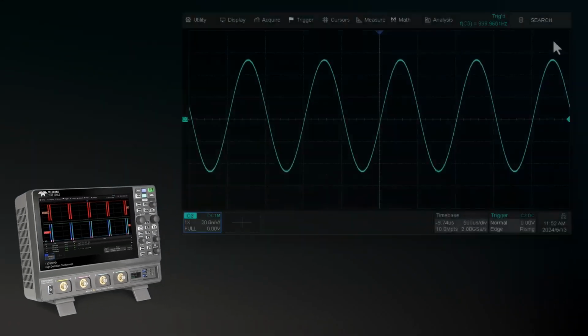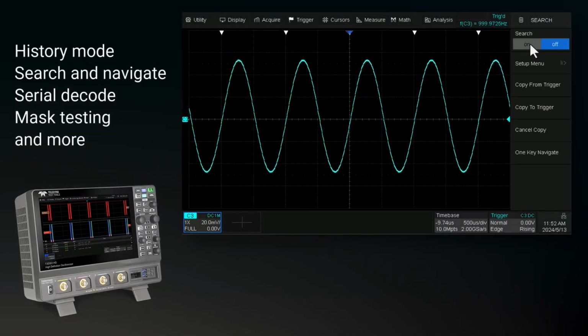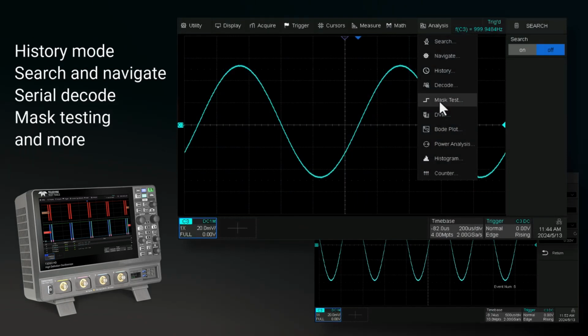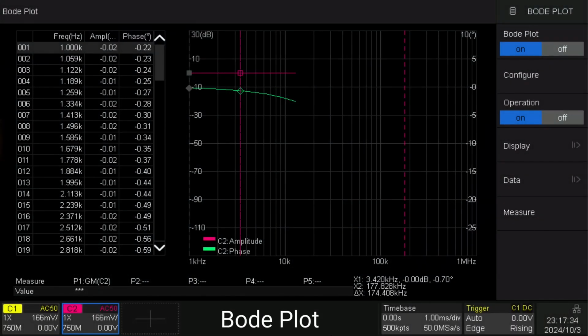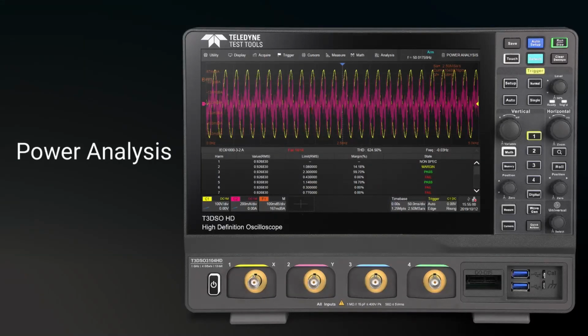This oscilloscope offers history mode, search and navigate functions, serial decode options, mask testing, and more. Power tools such as Bode plot and power analysis are also included as a standard option.